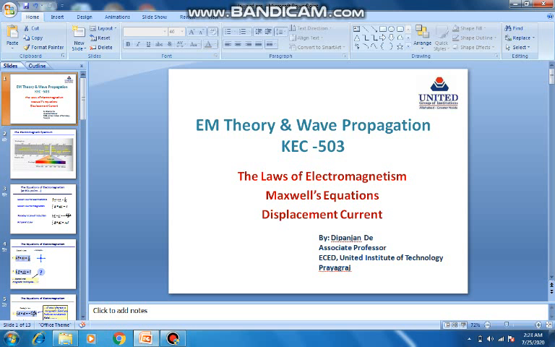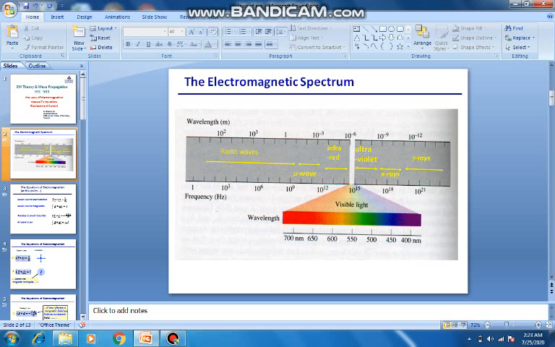Today we will be discussing the laws of electromagnetism, which are also named Maxwell's equations after Maxwell, and the concept of displacement current. My name is Dipanjan De. So let us move to the electromagnetic spectrum first.